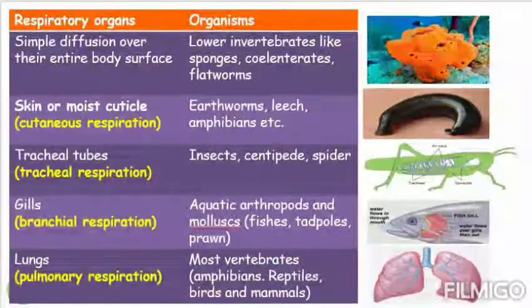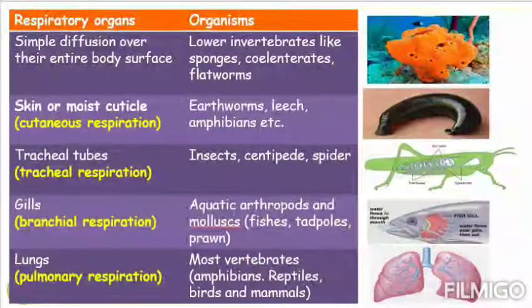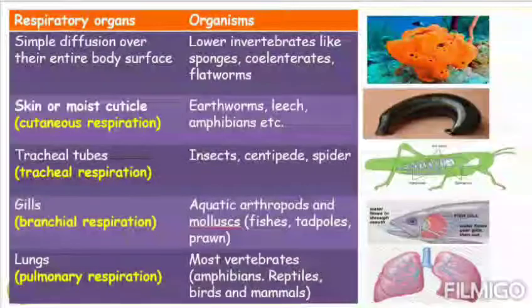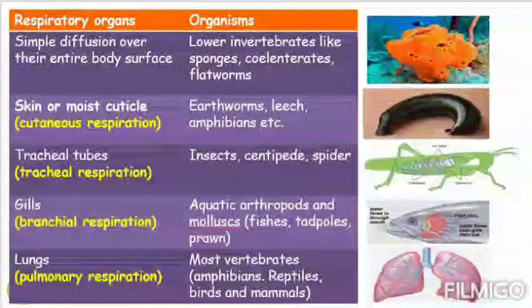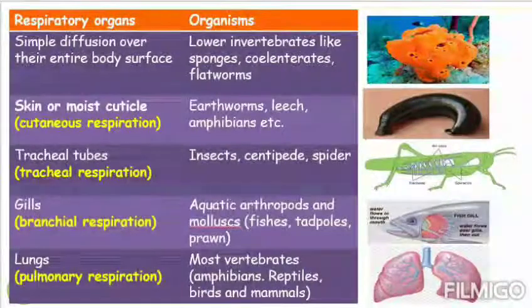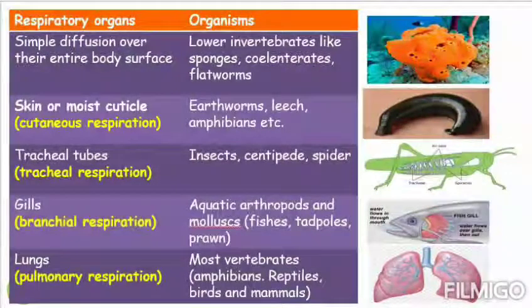So here is the table showing various respiratory organs seen in various organisms. See, we have lungs as a major respiratory organ, but some organisms show varieties of respiratory organs. In lower invertebrates like sponges and flatworms, they can respire through their entire body surface through minute pores. And cutaneous respiration, which occurs through moist skin or cuticle, is seen in earthworm, leech, or some frogs. Tracheal tubes, that is the tracheal respiration, is found in insects, centipede, spiders.